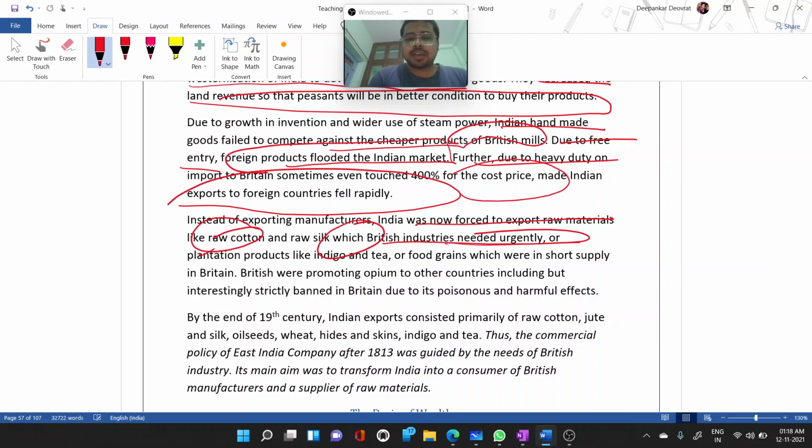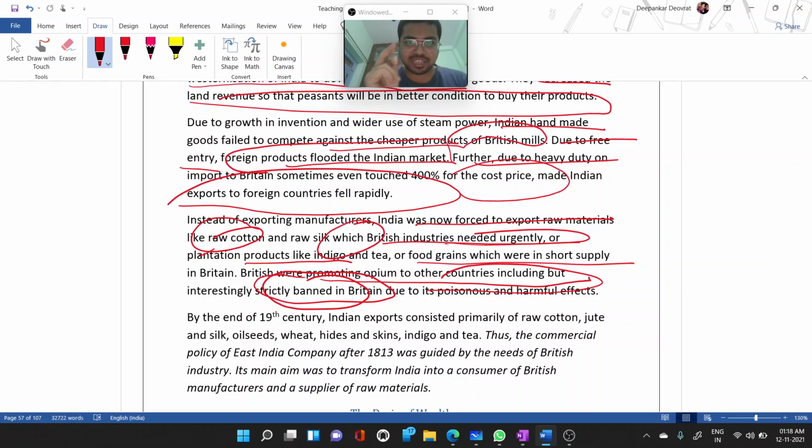British industry also urgently needed plantation products like indigo, tea, and food grains, which were in short supply in Britain. The British were also promoting opium to other countries. But the interesting part about opium was that they strictly banned this product in Britain because of its poisonous and harmful effects.